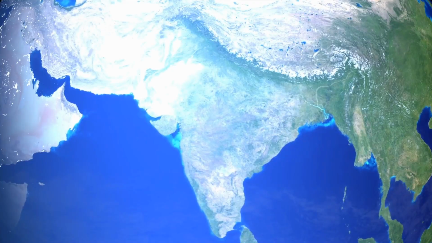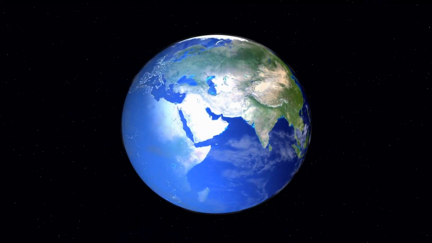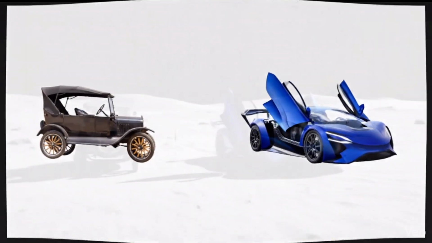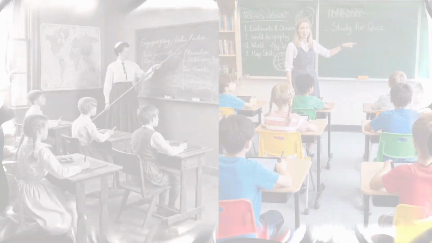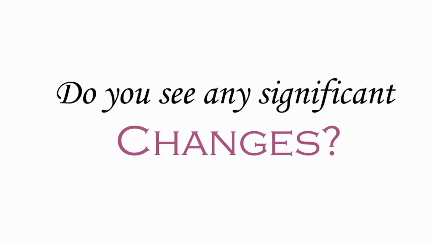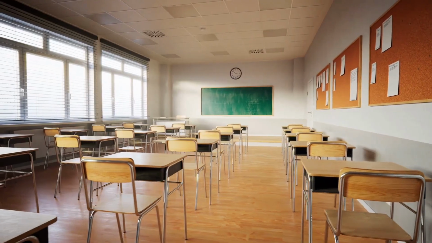The total number of schools in India today stands at 1.5 million, a figure that ranks among the highest in the world. But despite this massive scale, take a look at this. Look at how the way we travel has been completely redefined. But now, look at where our children spend the most important years of their lives. Do you see any significant changes? Because the world has progressed, but the classroom is still stuck in the past.